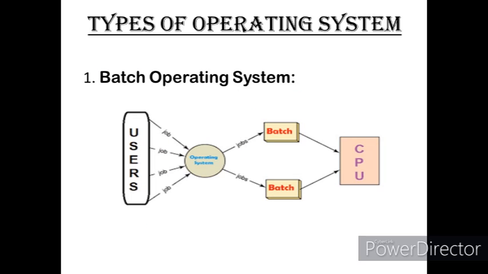Now, types of operating system. First one is batch operating system. Look at the picture. In this type of computer, processes are very lengthy and time consuming. The user of this operating system never directly interacts with the computer. In this batch operating system, every user prepares his or her task offline, like on punch cards, and submits it to the computer operator. That's why it is a very time consuming operating system.